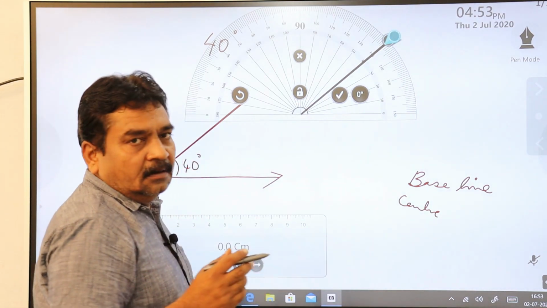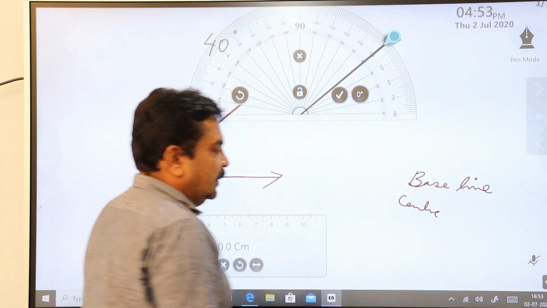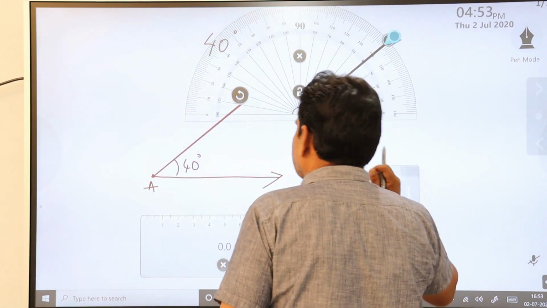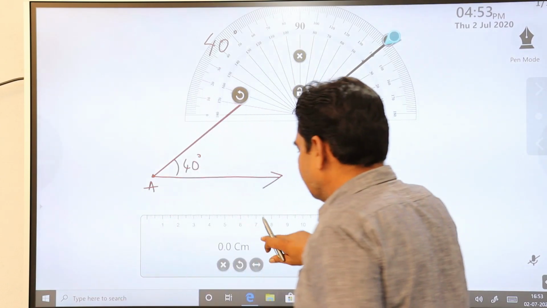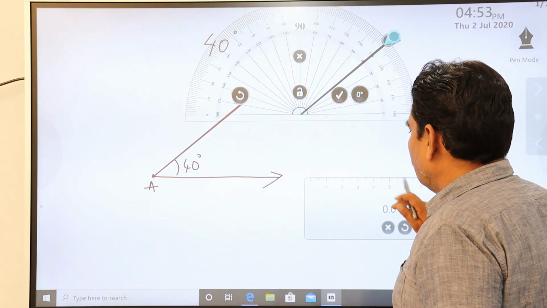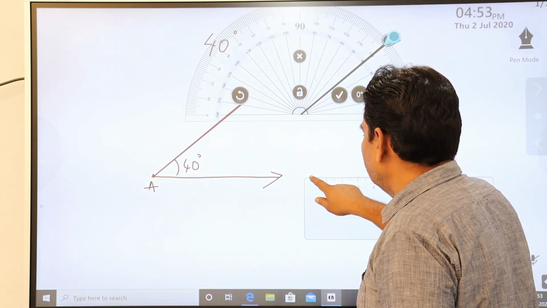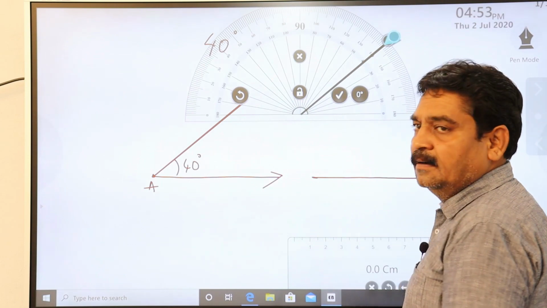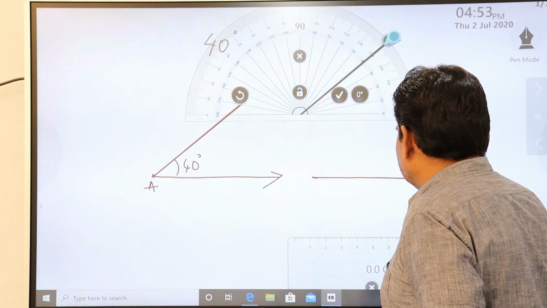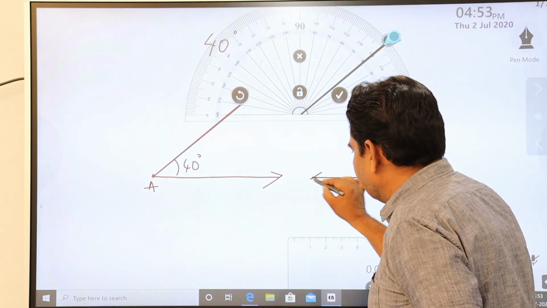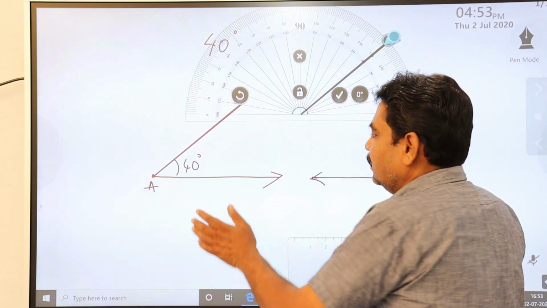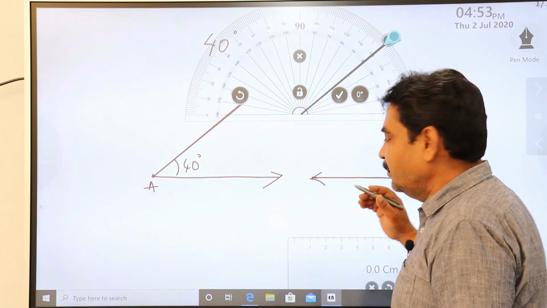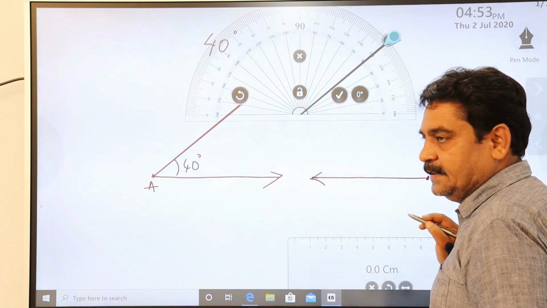Suppose we go to another aspect. I'll do it here so that you can understand much better. I'll take a ruler and draw a line, the ray. Earlier I had drawn the ray in this direction, now I am drawing the ray in this direction, and this is the vertex.